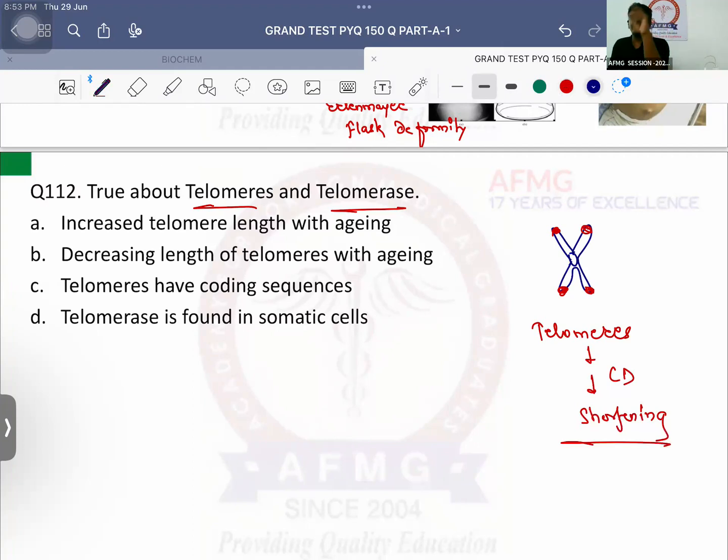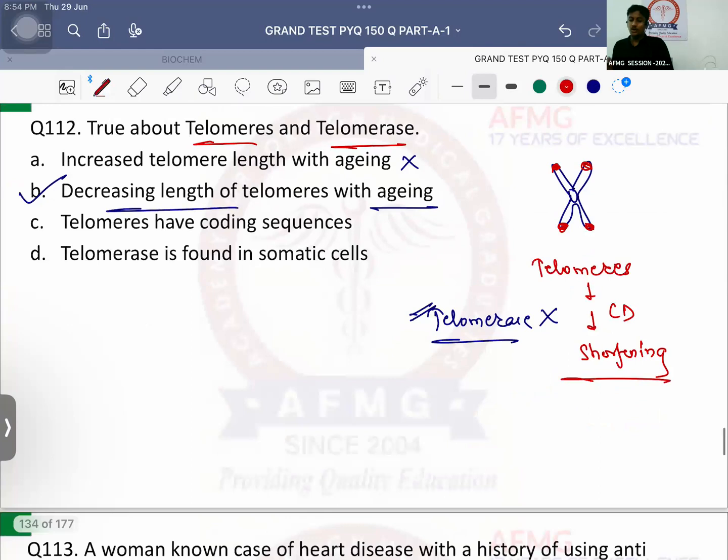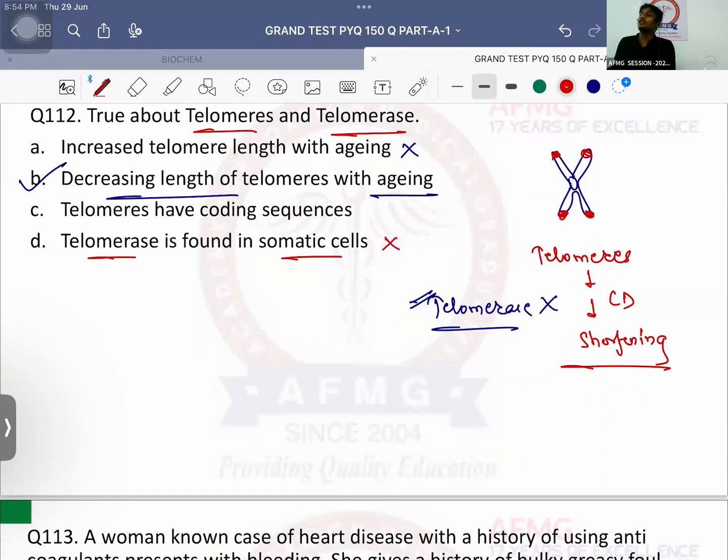Which is the enzyme that can prevent this telomere shortening? Telomerase. Telomerase enzyme will prevent this telomere shortening. वो उसको छोटा ही नहीं होने देगी. अगर छोटा ही नहीं होने देगी, will the cell die? No, the cell will become immortal. अमर हो जाएगा. And these are seen with cancerous or your malignant cells. Now, normally increased telomere length with aging? No. Decreasing length of telomeres with aging? Yes. So answer should be option B over here. ठीक है? Telomerase is found in somatic cells? No. Telomerase is found in germ cells because they are rapidly dividing. They are found in malignant cells because they have to constantly divide.